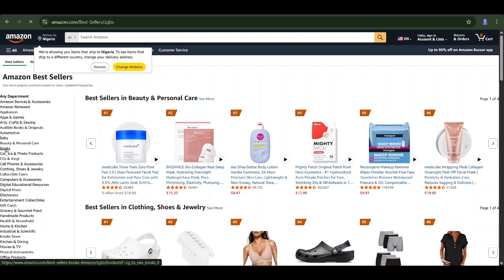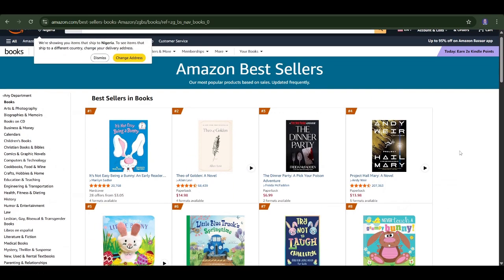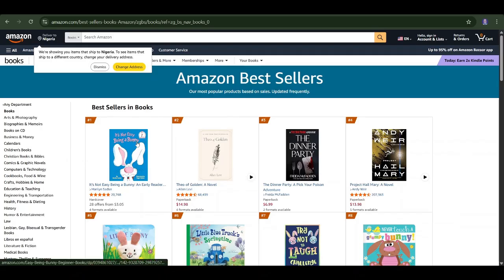If I go to books now, let me go to books. So these are books selling currently that people are buying. On this page, you cannot write exactly what this person wrote. You can pick from the idea of that book, minimize it and solve it in a better way. People are going to read it, so you don't require them to have the full scope. As this is a book, you can bring an idea.